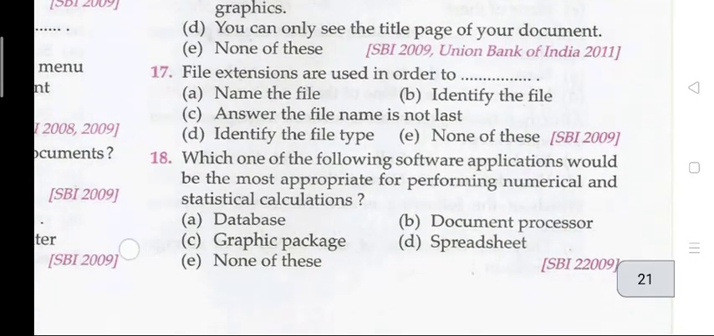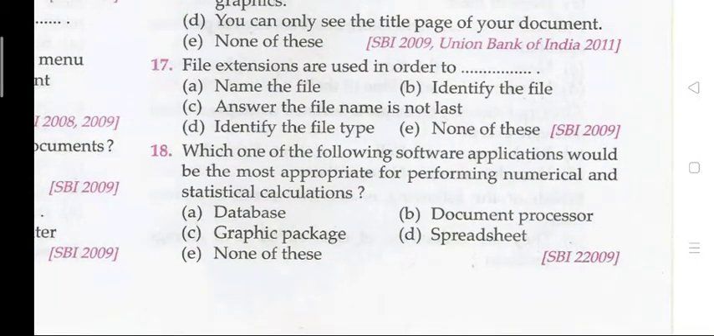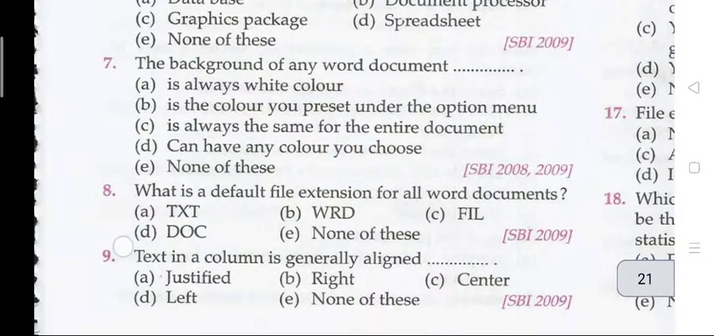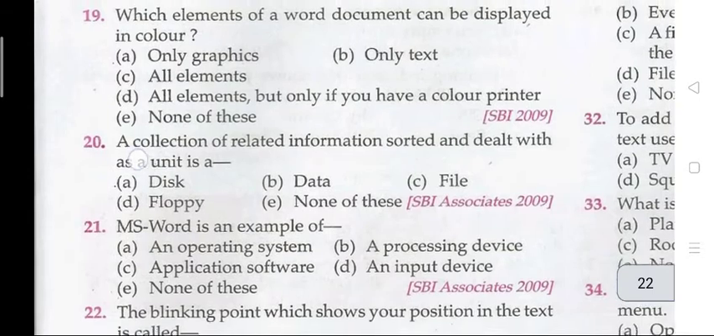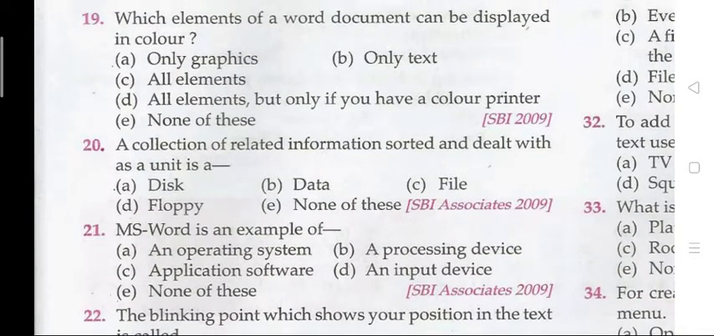Question number 18, which one of the following software applications would be the most appropriate for performing numerical and statistical calculation? The right answer is 18 ka D, that is your spreadsheet. Question number 19, which elements of a Word document can be displayed in a color? The right answer is C, that is all elements. Question number 20, a collection of related information stored and dealt with as a unit is. The right answer is 20 ka C, that is your file.